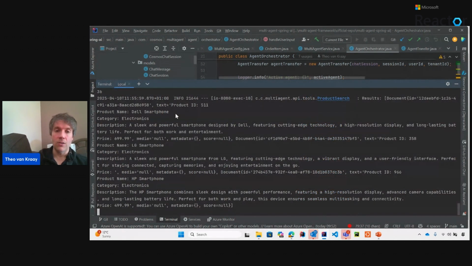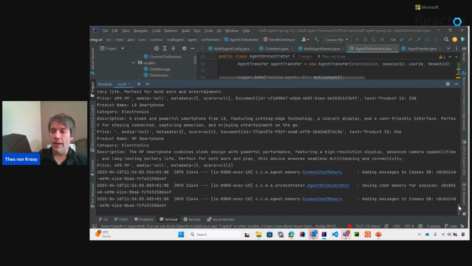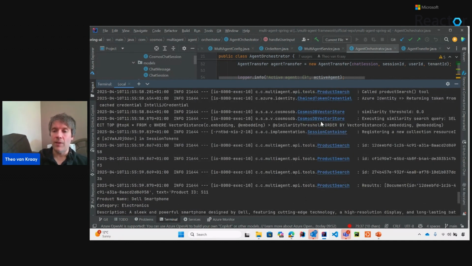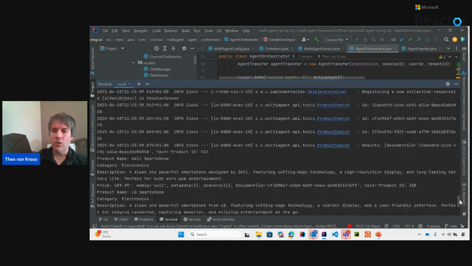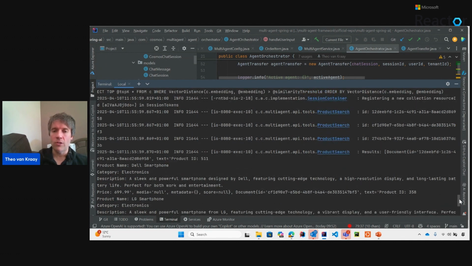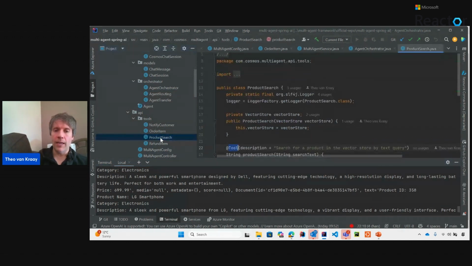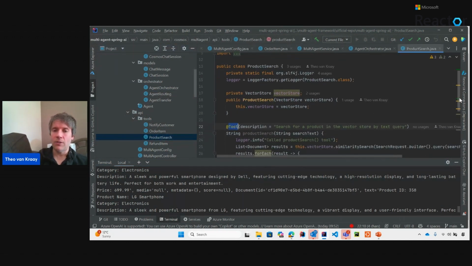Yes, it has, and it's going to straight away do a vector search and come out with some results. You can see there the query happening. That's output from the vector search implementation behind the scenes in Spring AI. Didn't need to do anything except define the calls to it, and we see the code for that in here. I just passed in the vector store object.